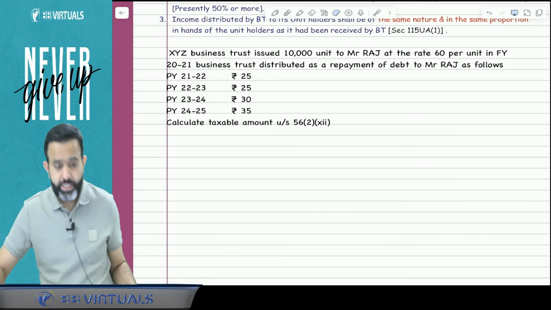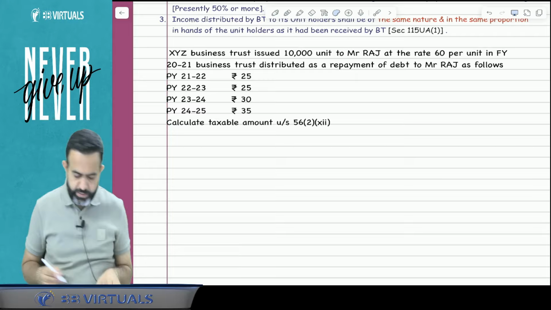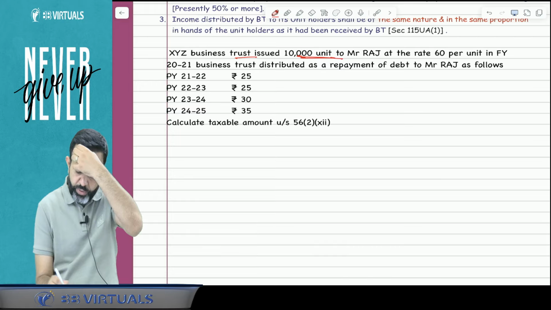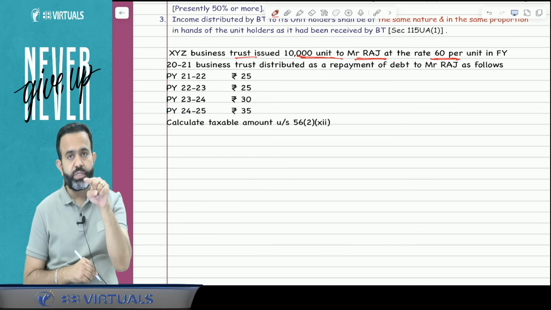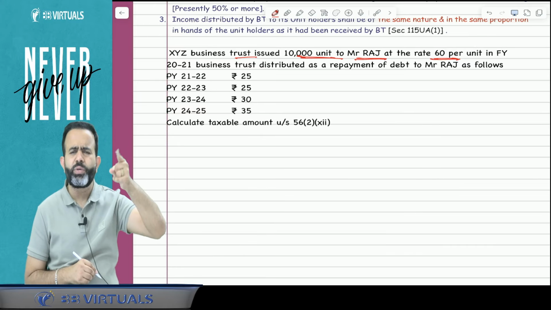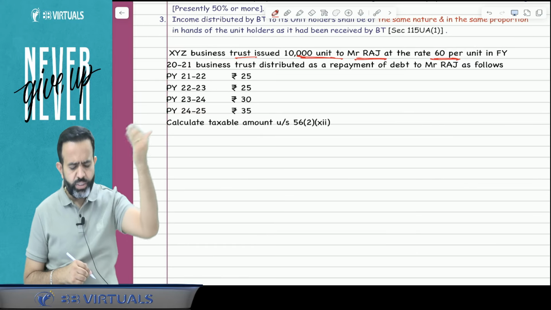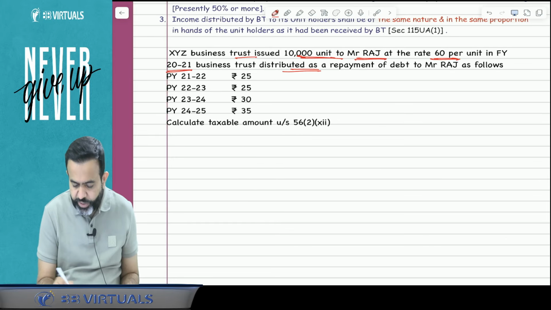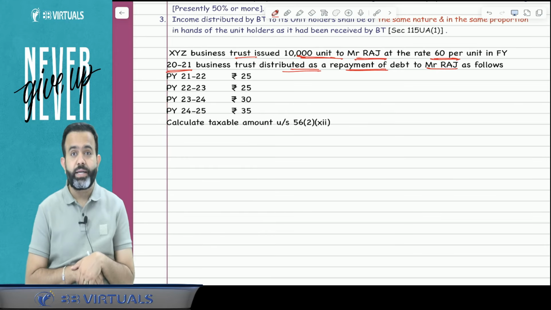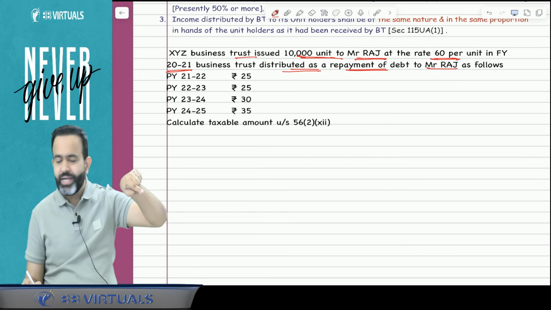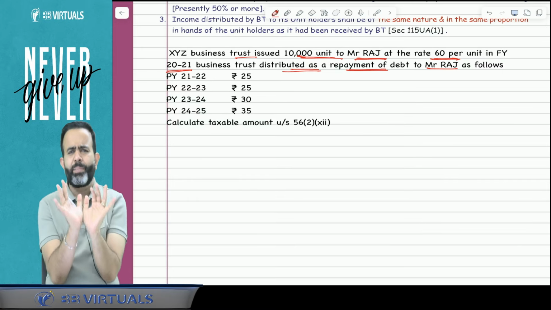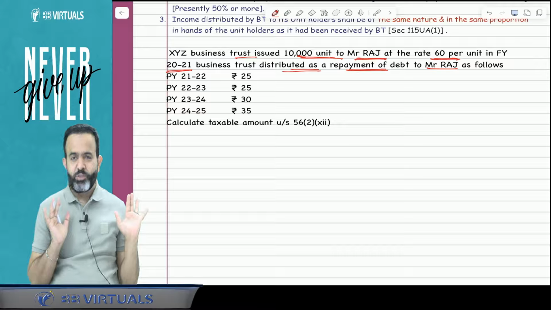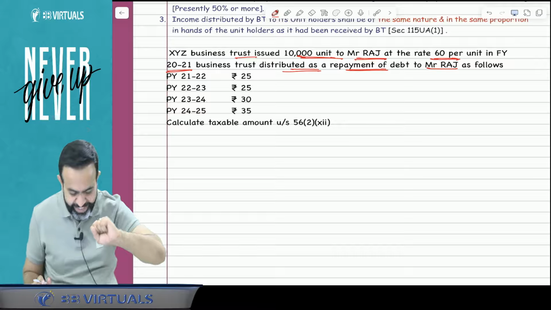So here the example is, suppose there is a business trust named XYZ business trust, which issued 10,000 units to Mr. Raj at the rate of 60 per unit. So at the rate of 60 per unit, those units were issued by the business trust to Raj in the financial year 2021. Now the business trust distributed repayment of debt to Mr. Raj. It is like a buyback. Here the unit is not bought back, but they are paying something towards the principal, in simple words.